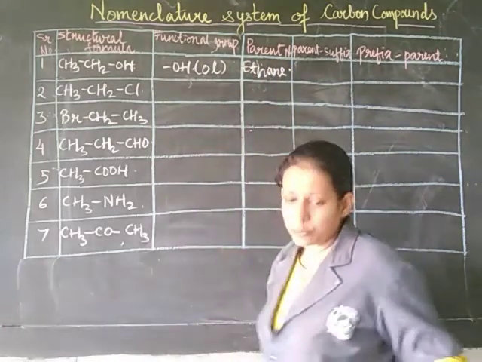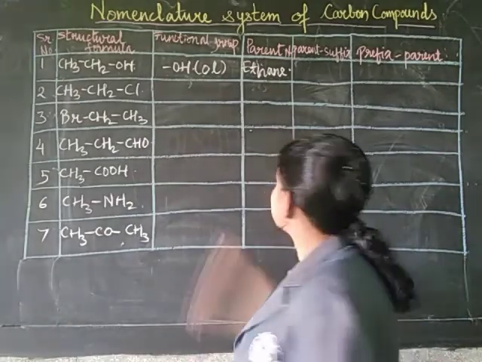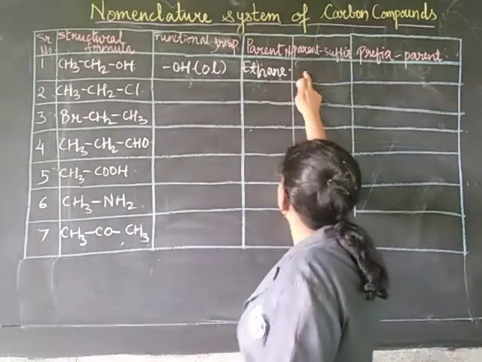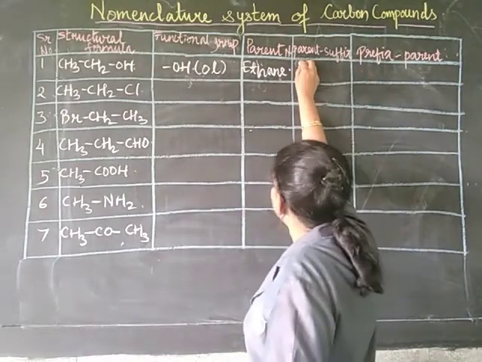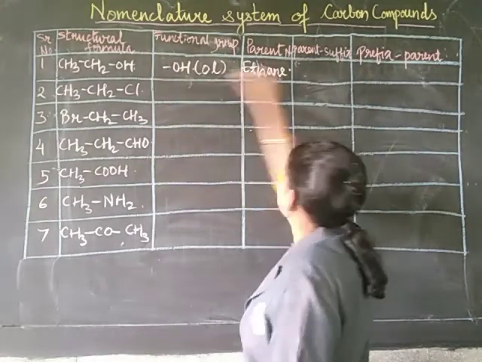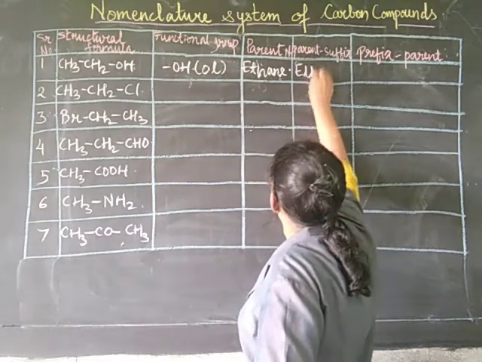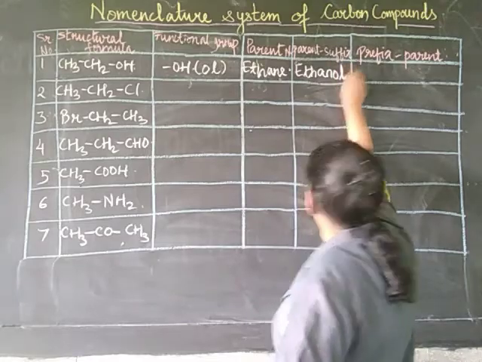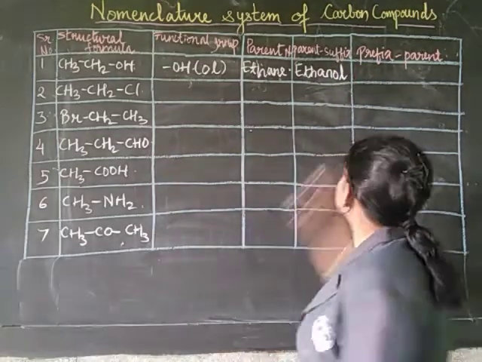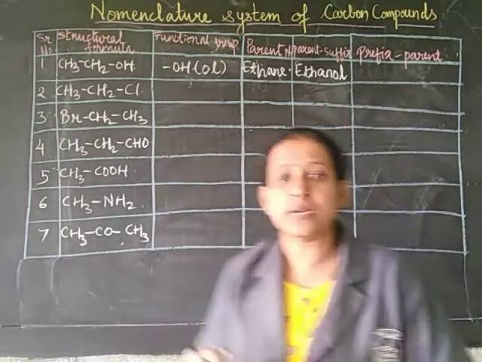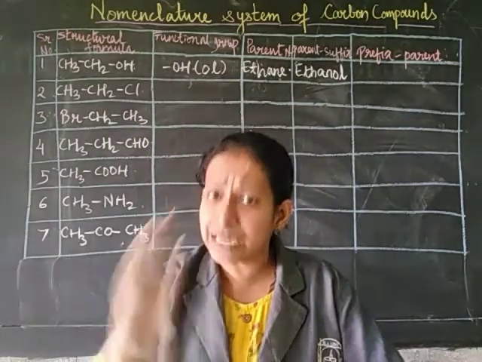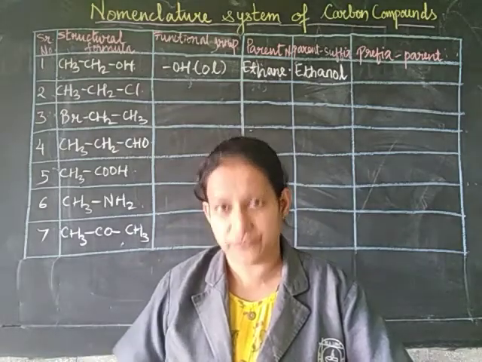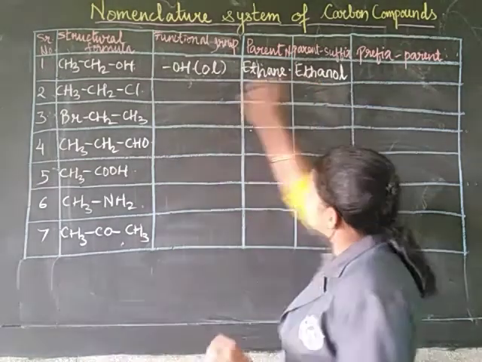Now what will be the suffix for this? As I mentioned to you, E you will have to replace with OL. So the name of the whole carbon compound will be ethanol. E will be replaced by OL, ethanol. Now it doesn't have a prefix because it is not a halogen group. As I mentioned to you, only a halogen group has a prefix. Otherwise all have a suffix. Okay, so now let's see the next one.